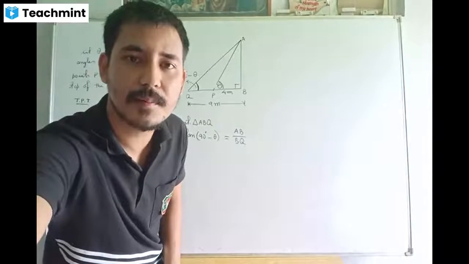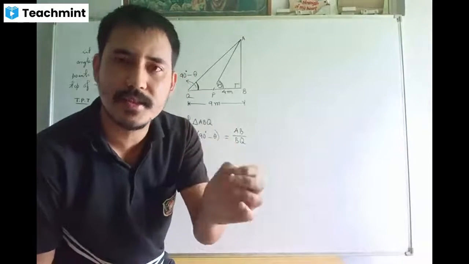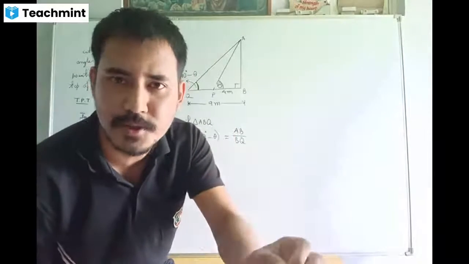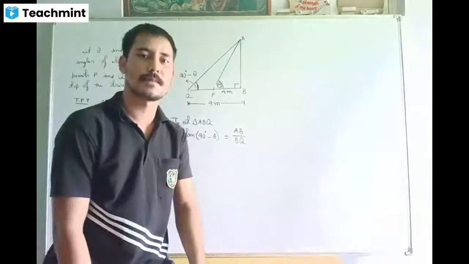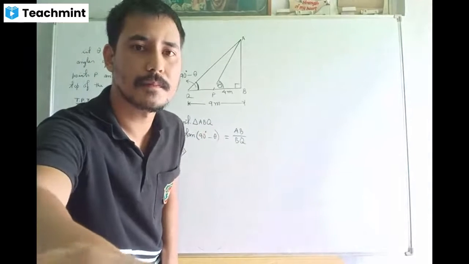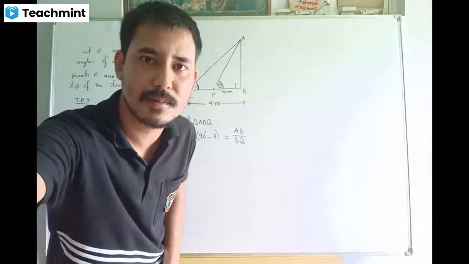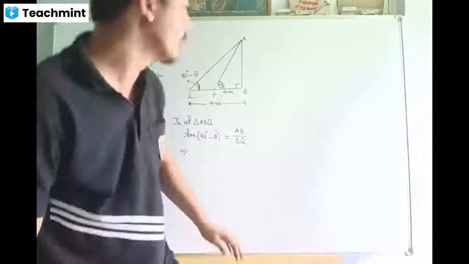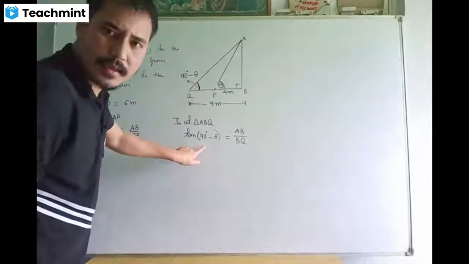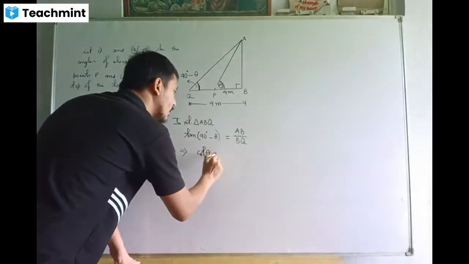These are the complementary angle formulas, exercise 8.3, chapter 8, trigonometry, class 10 maths. Yes, cot theta. Very good. So tan of 90 degrees minus theta will be cot theta.